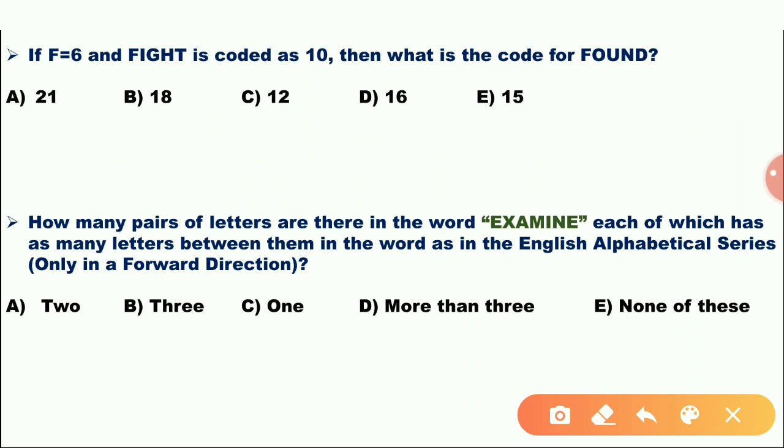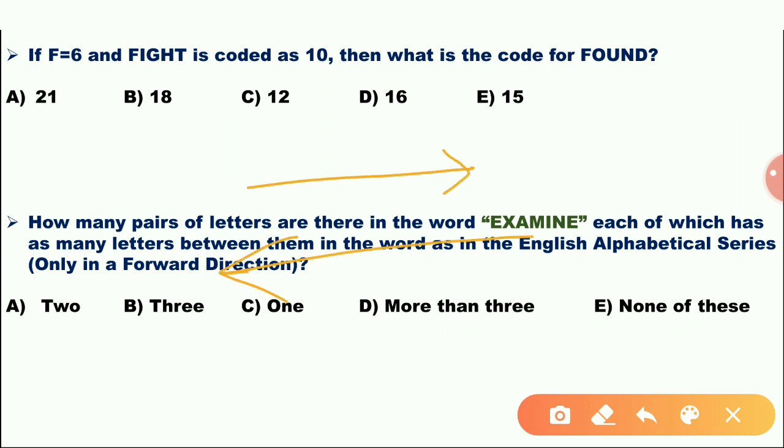How many pairs of letters are there in the word examine, each of which has as many letters between them in the word as in the English alphabetical series, only in forward direction, only right hand side, not left hand side.